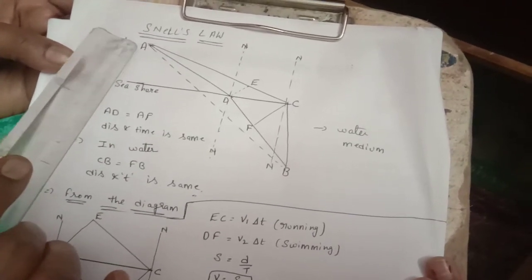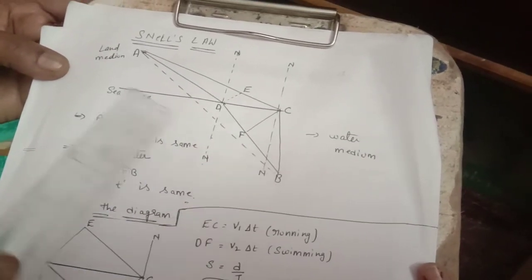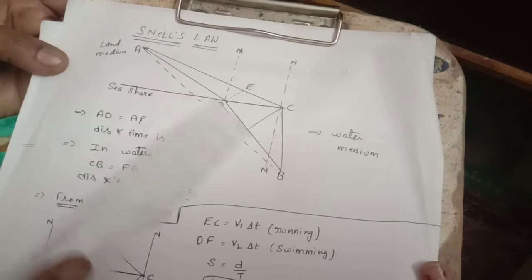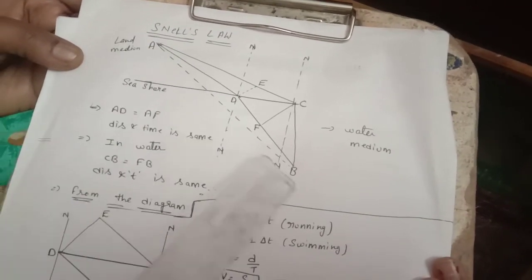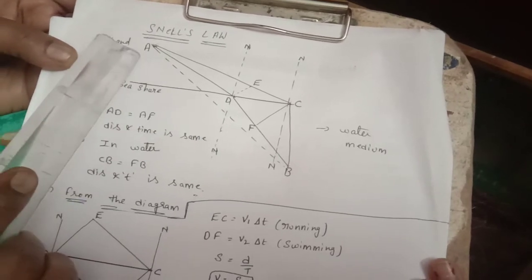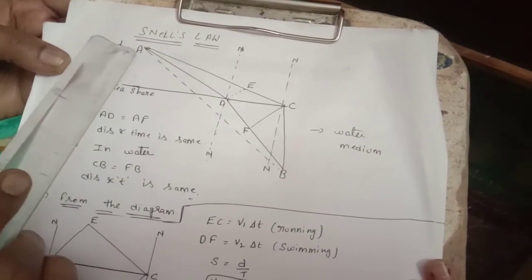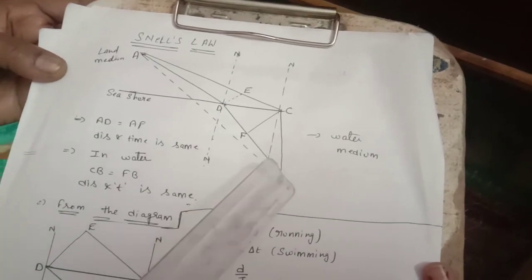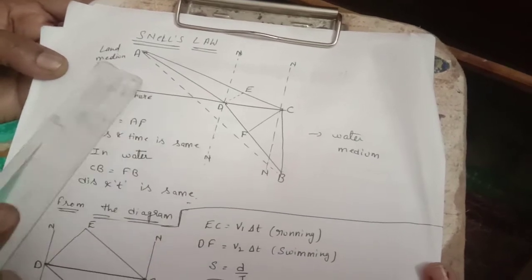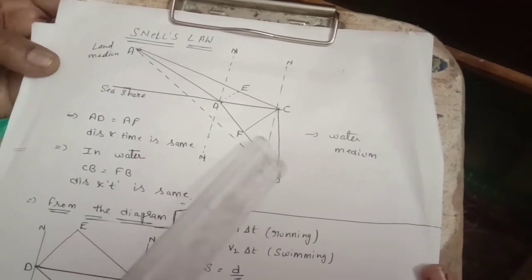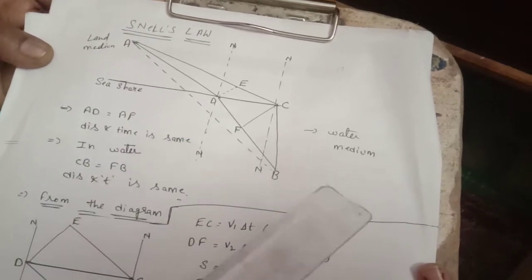There are many paths. A, C, B is one path. A, D, B is another path. And this is a straight line. If the person goes in which way will he reach very fast and save person B? In which path, if he goes, can he save person B in the shortest time? That we have to find using Snell's law.